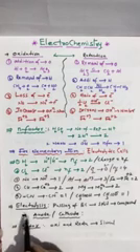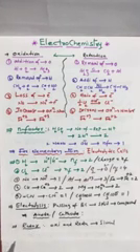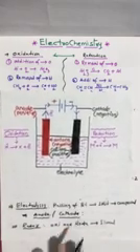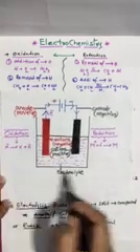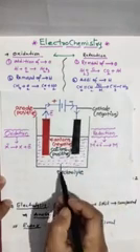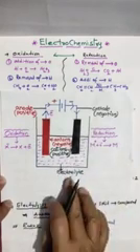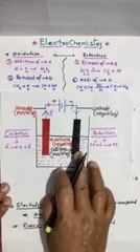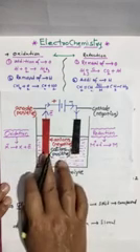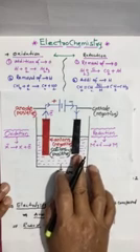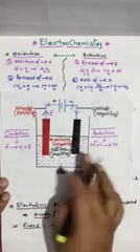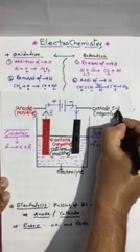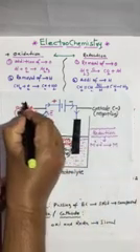Now we will go for electrolysis. Look here, this is one electrolytic cell. For the electrolyte I took some XYZ, and one is anode, one is cathode. Here I indicated the anode with red color and the cathode with black color. Generally cathode is negative. Remember, cathode is negative, anode is positive.